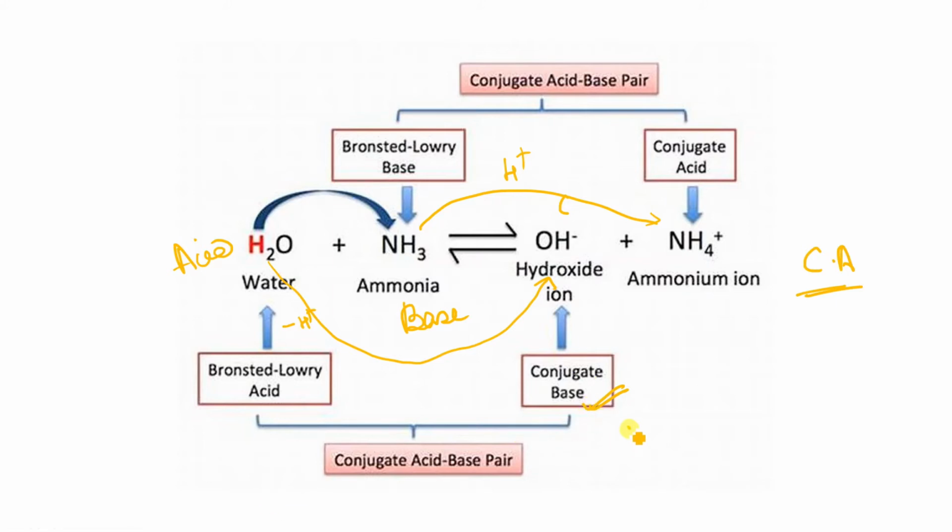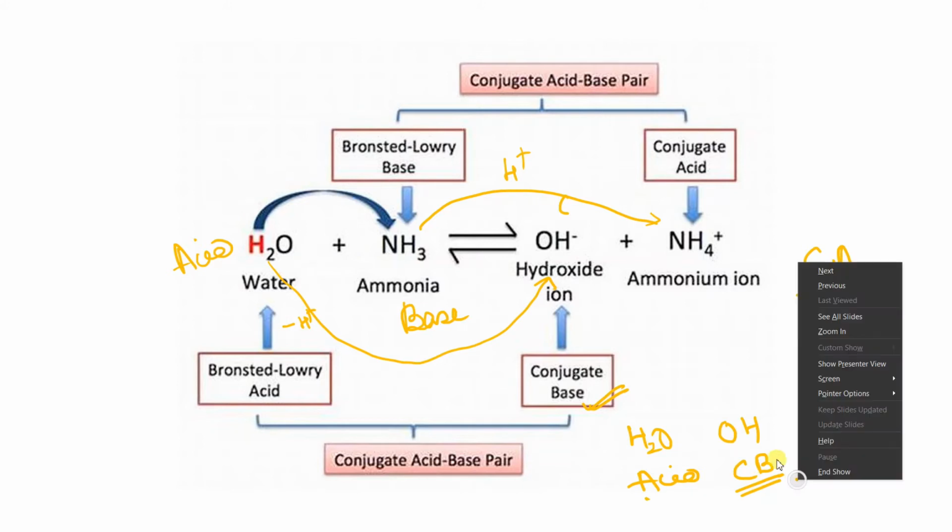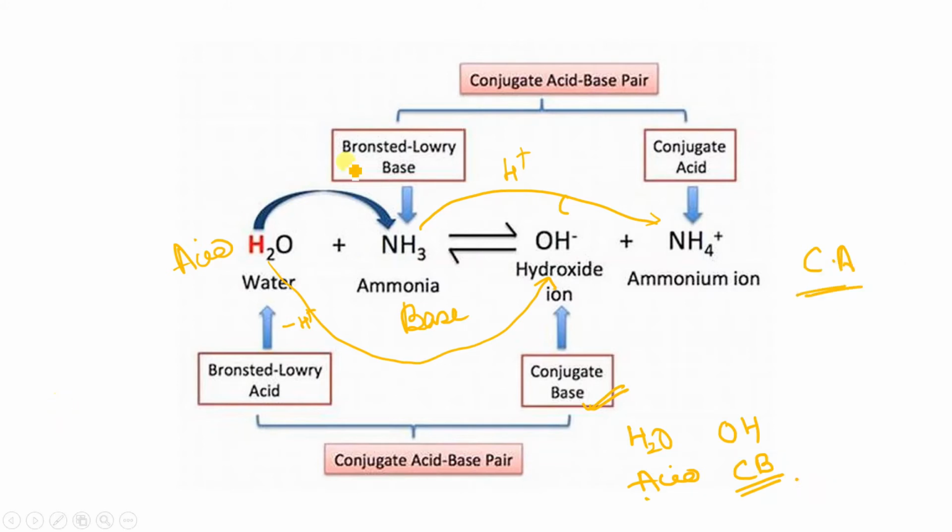That means H2O and OH minus is the acid conjugate base pair. Don't say conjugate acid; it's written over like this, and it is wrong. It's an acid conjugate base pair. And here, if you see, this is base and this is the conjugate acid. That means it is a base conjugate acid pair.